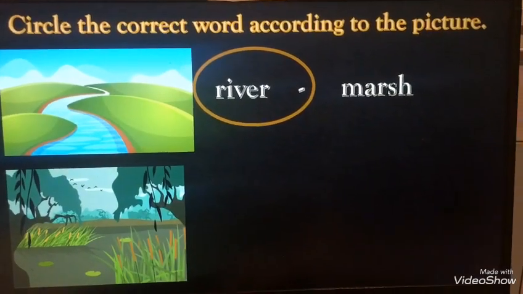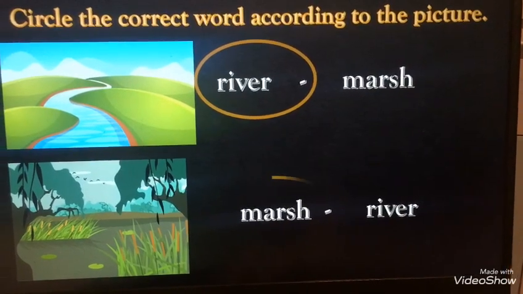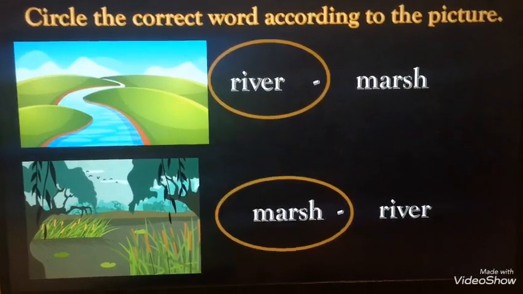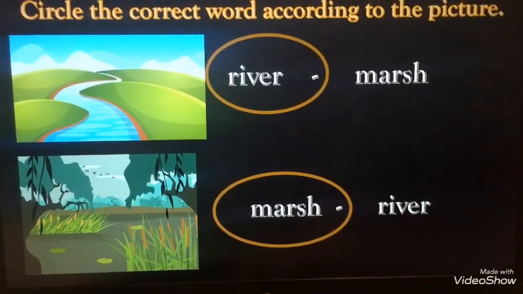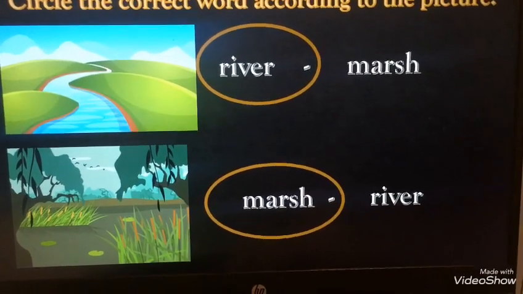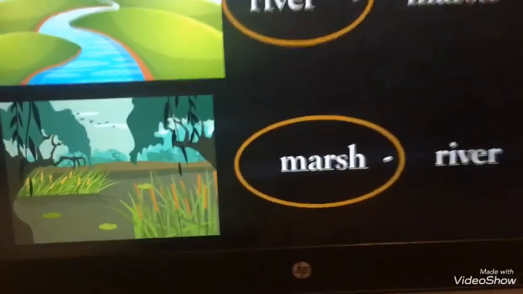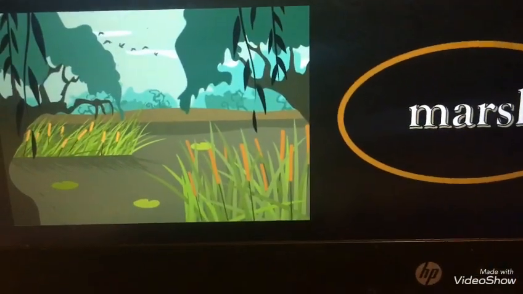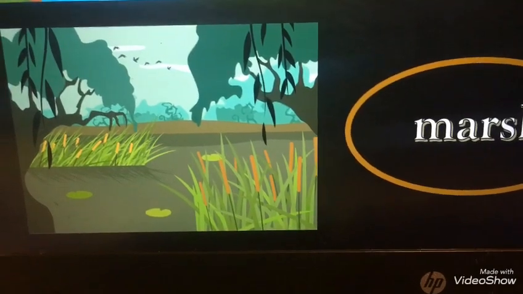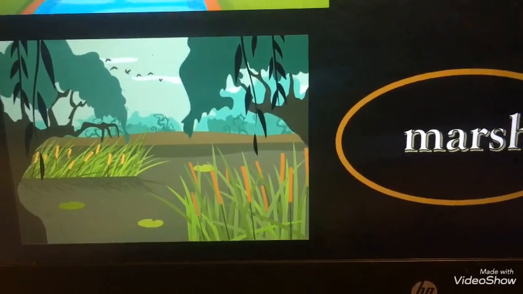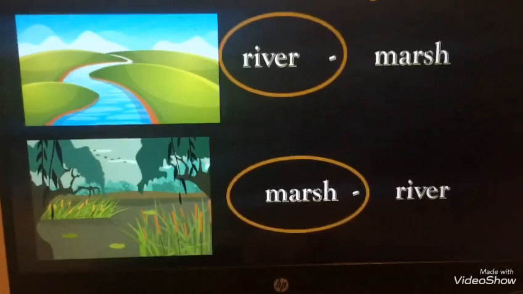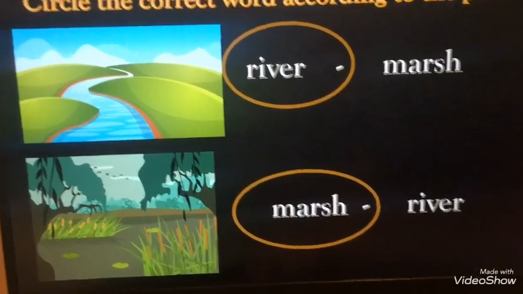And what is this? Is it marsh or river? It's marsh. What's the difference between river and marsh? River is a flowing of fresh water in one long line. But marsh, look, it's a muddy place. Look at the mud. That's the difference. And marsh is the area between the water in the river and the land. Okay? It has little water and lots of mud.